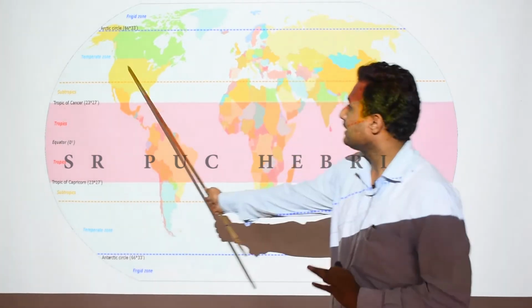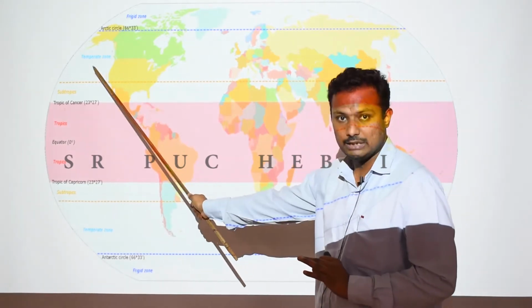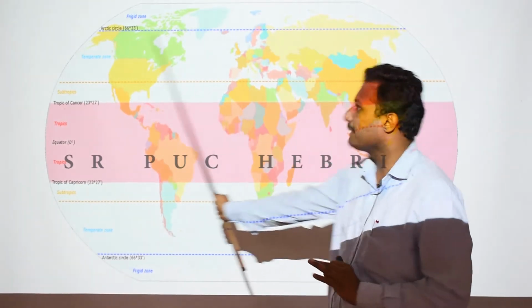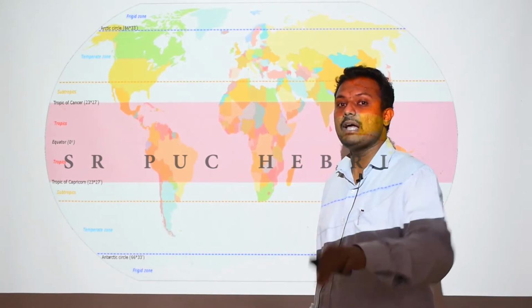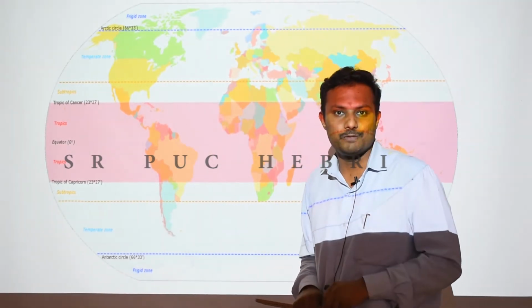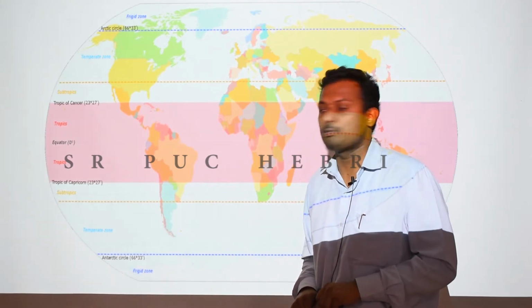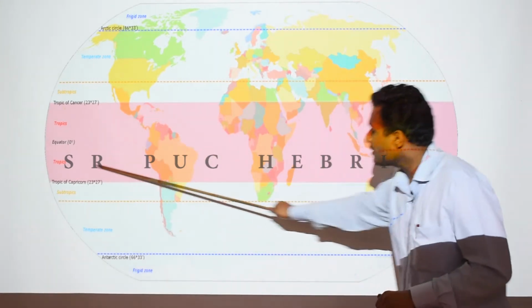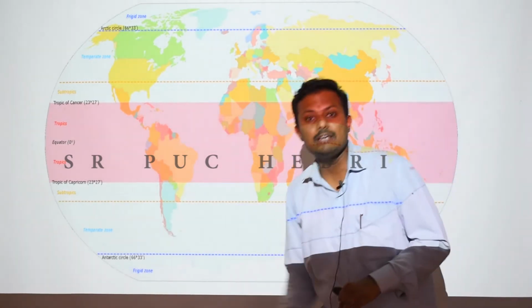The reason behind this is that the countries that lie in the temperate zone will have species which can withstand cold atmospheric temperatures, whereas the species present here in the tropics can thrive in different or diversified types of environmental conditions, right?